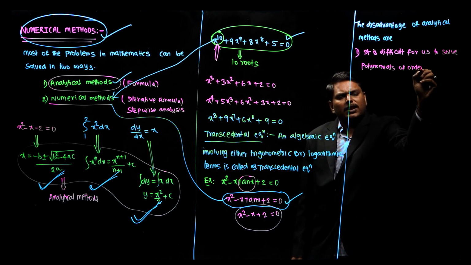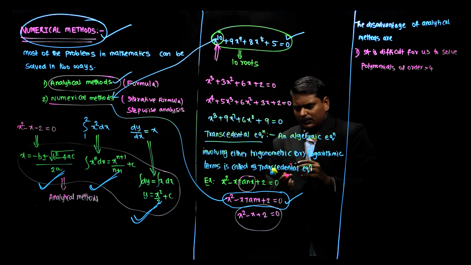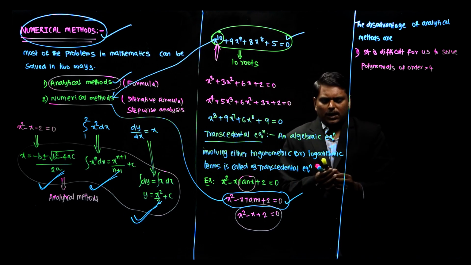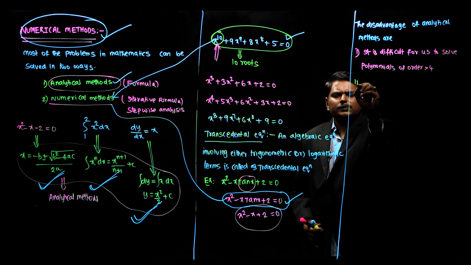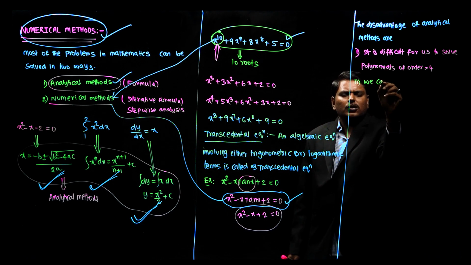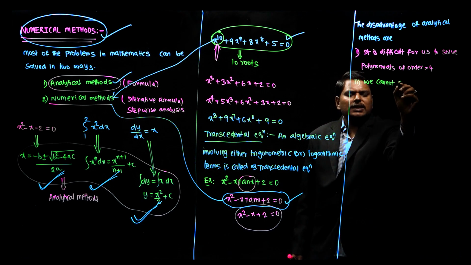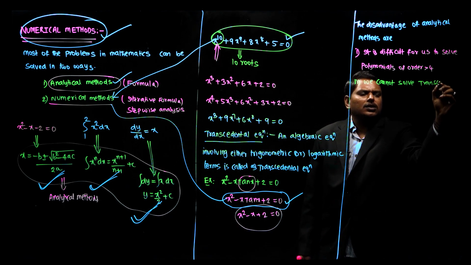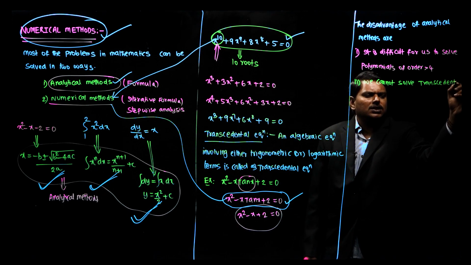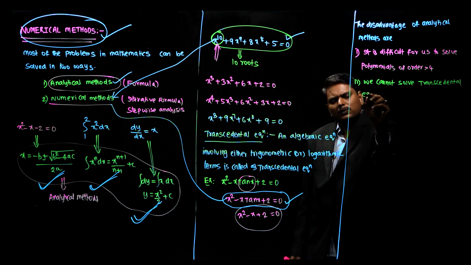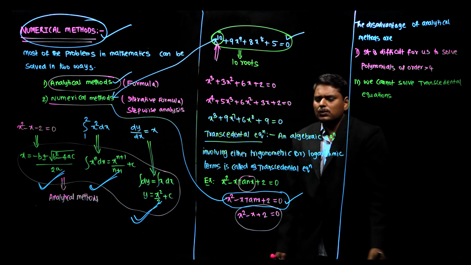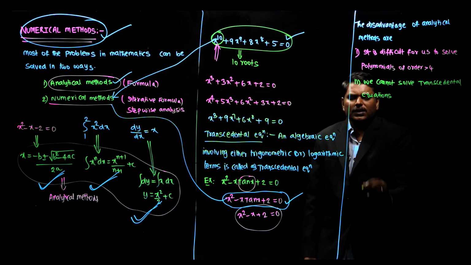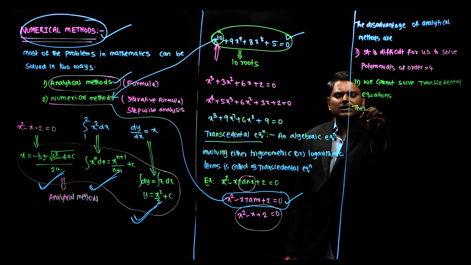Second point, we cannot solve transcendental equations by using analytical methods. Next, these drawbacks are overcome.